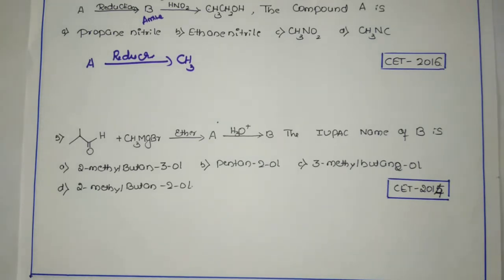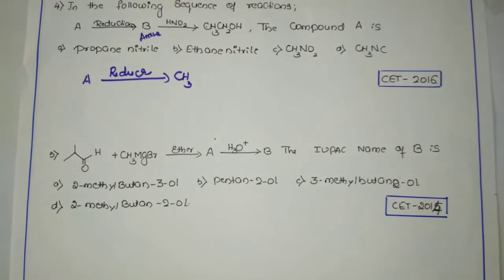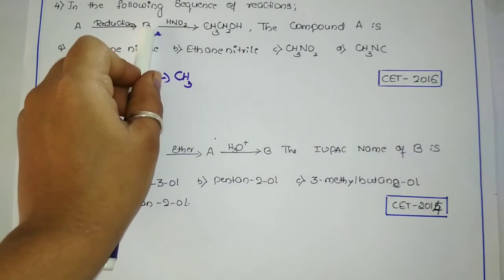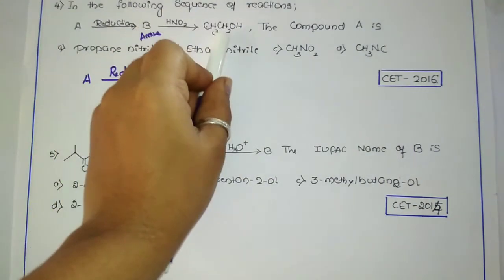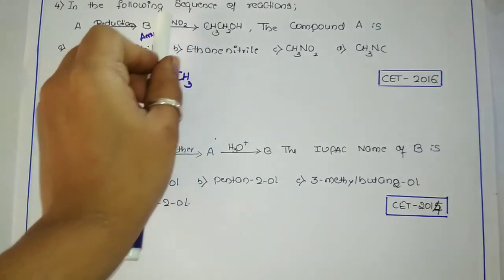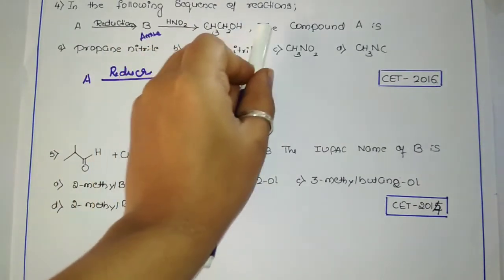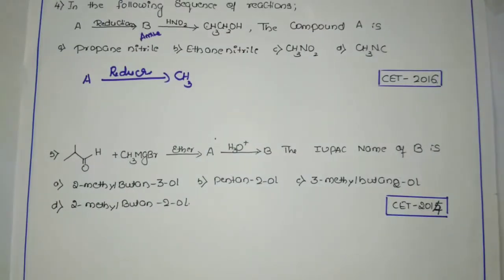Yes, dear students. So the next question is from CET 2016. You could observe here, in the following sequence of reactions, A upon reduction gives B. Sorry, B upon treatment with nitrous acid gives ethyl alcohol. So the question is, what is compound A? We need to find out compound A here.